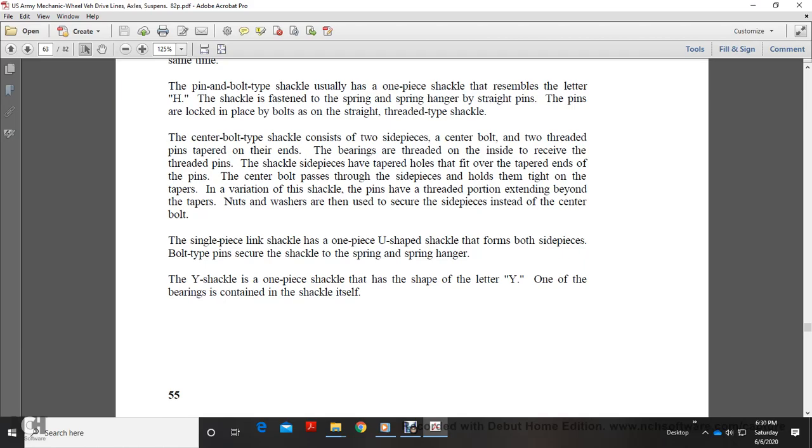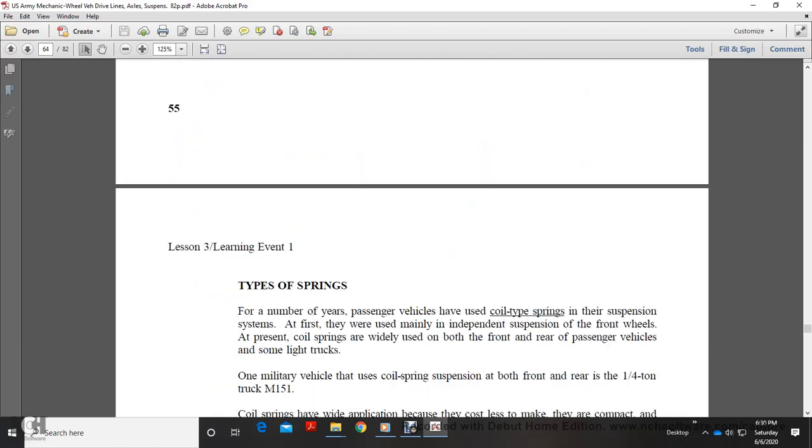The single piece link shackle has a one piece U-shaped shackle that forms both side pieces, with bolt type pins securing the shackle and spring hanger. The Y type shackle is a one piece shackle that is shaped like the letter Y. One of the bearings is connected in the shaft itself.